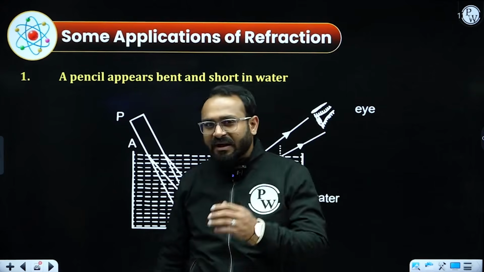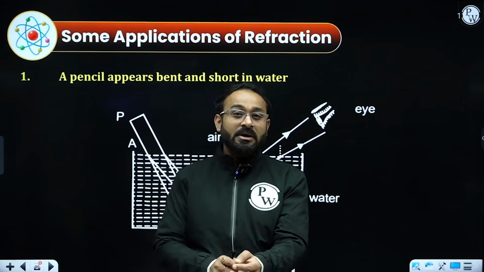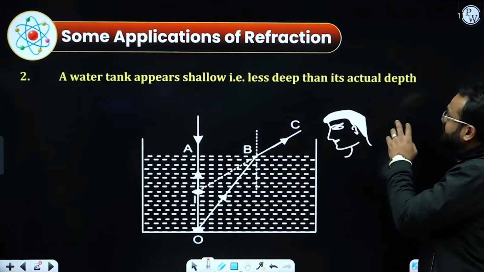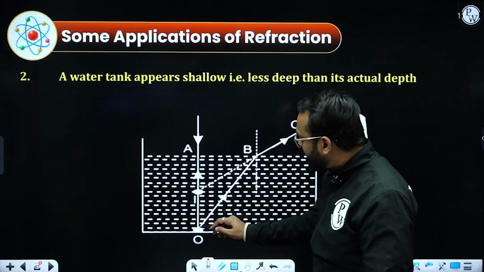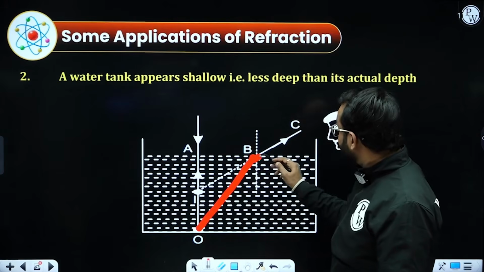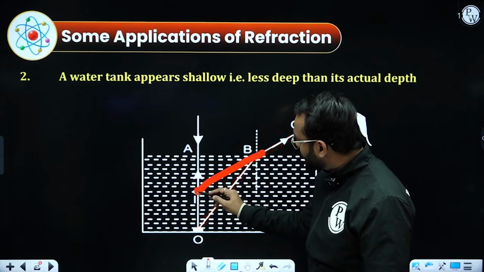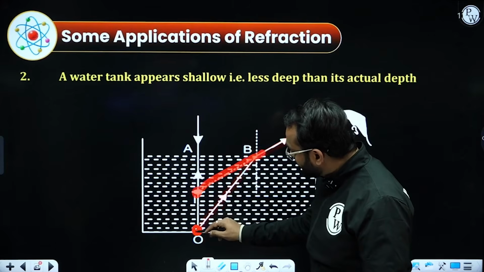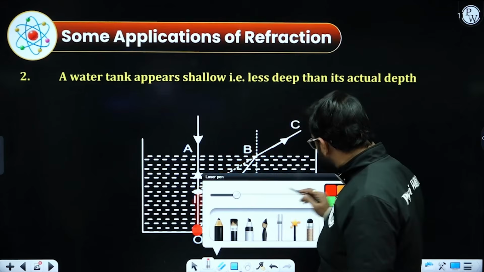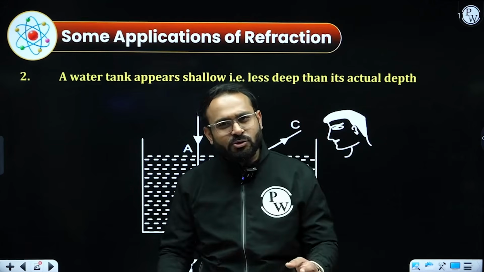That is one of the reasons why the base of the swimming pool appears to be higher. Correct? So a water tank appears shallow and less deep than it actually is. The reason is that the light traveling from the bottom point of the water tank reaches us, and we are looking along a straight path. So it seems that the base image appears at this height. So we feel that the base is quite high.